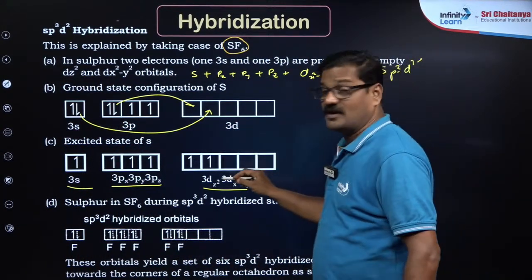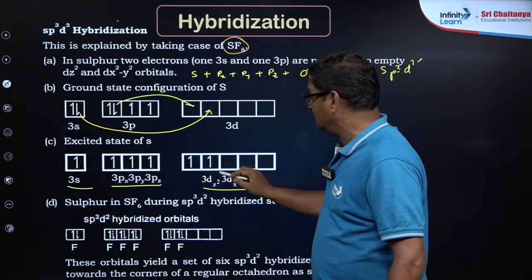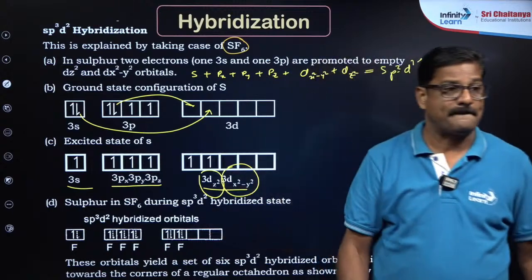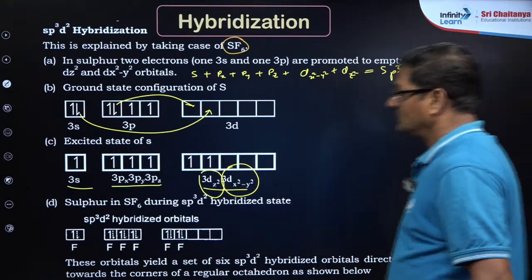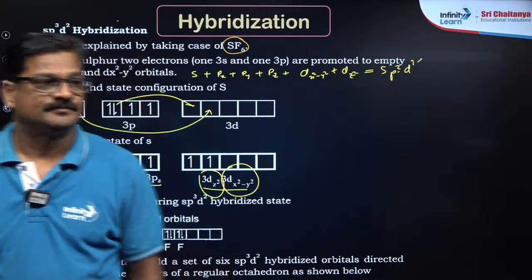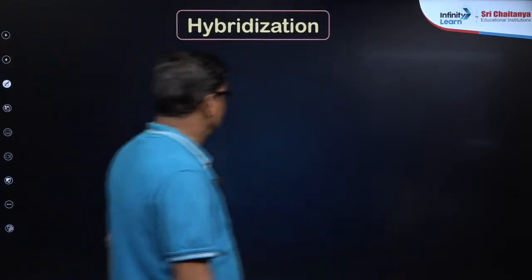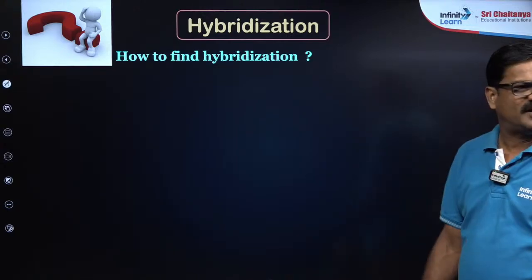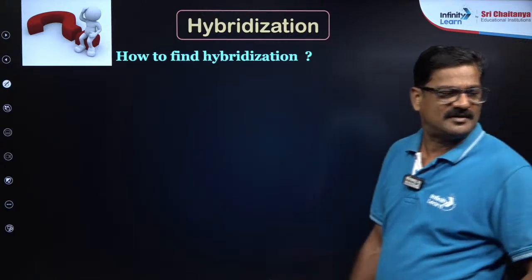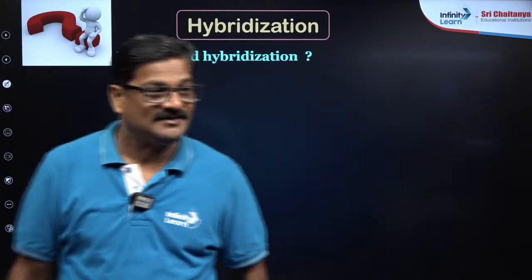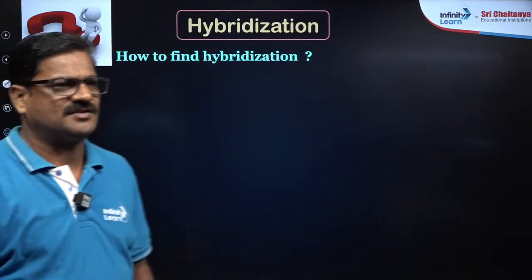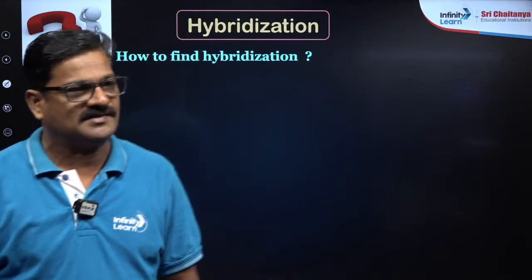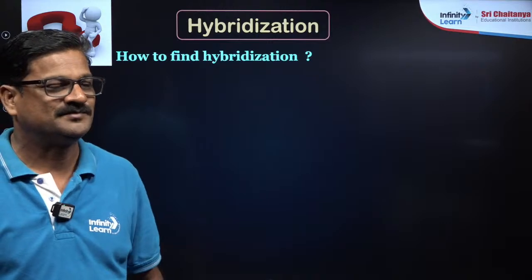Which d orbitals will be used in sp3d2? That's a very important question, very important question, mind it. Next, how to find hybridization? This is very important. You also have to remember its structure. It is octahedral, you can memorize it.